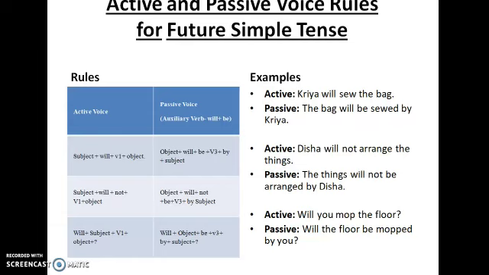Now coming to the second one, it's a negative sentence. Disha will not arrange the things. The things will not. You have to add a not to it. That's it. The things will not be arranged by Disha.